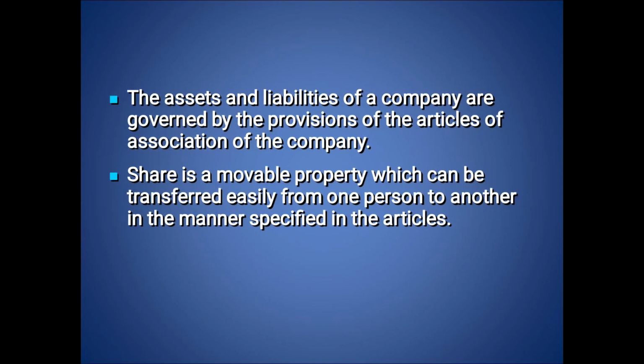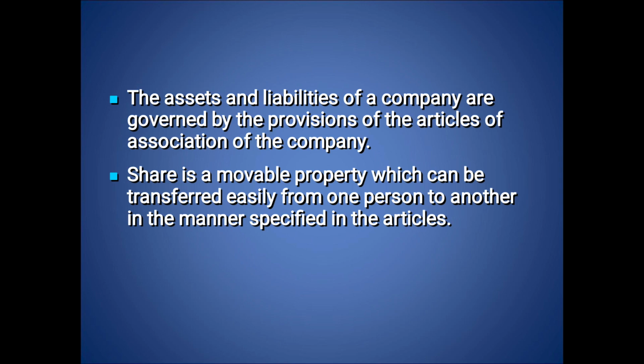In a company, there are two main documents. One is the memorandum of association, another one is the articles of association. Memorandum of association consists of main clauses. That is, it comprises all the things which have to be followed by the company.